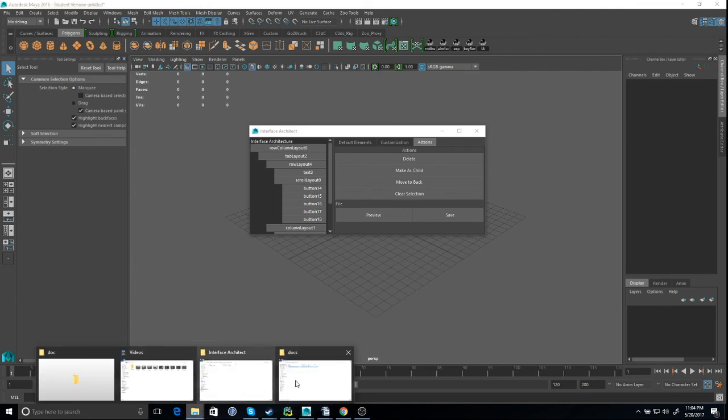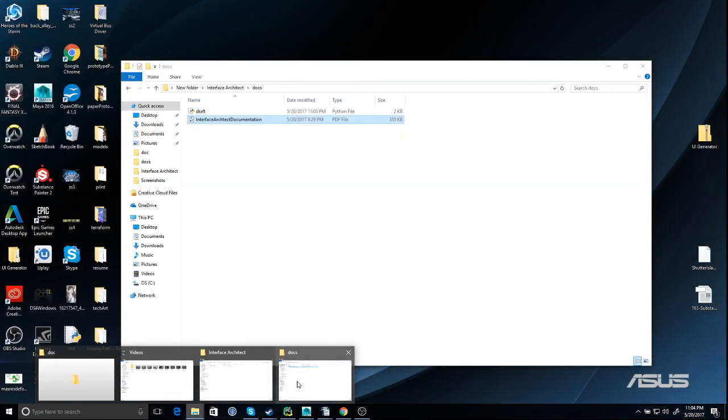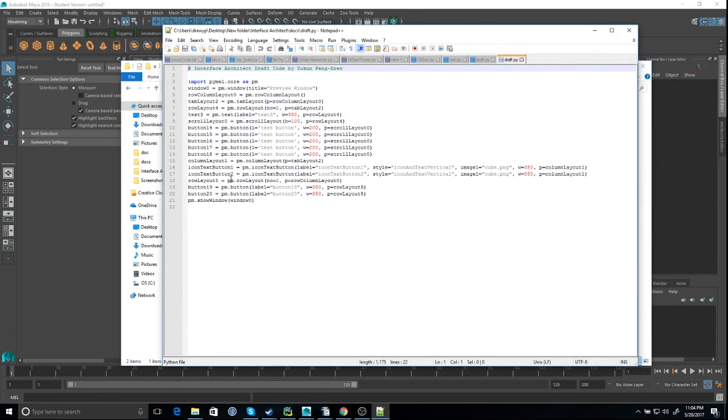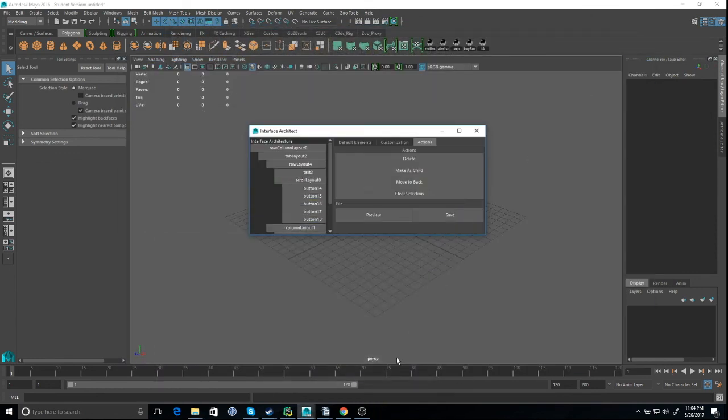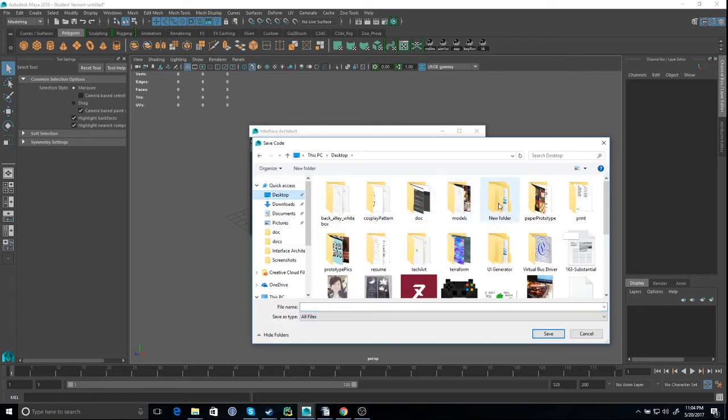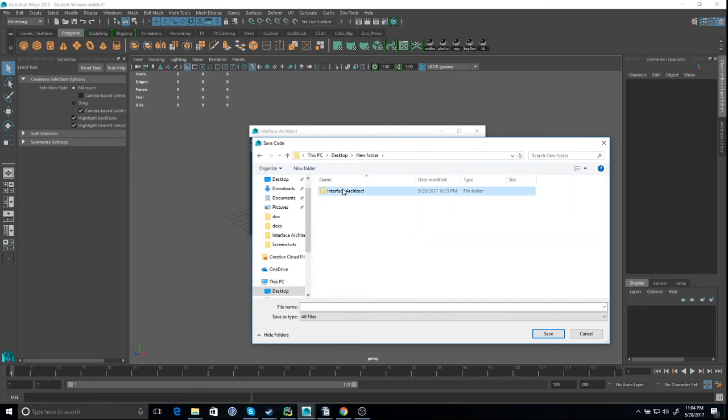If you go to, let's see, the doc folder and open this, see, that's where the code goes. And if you hit save, go to the draft test.